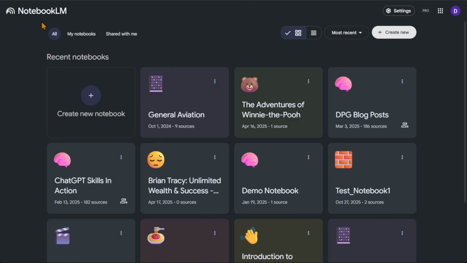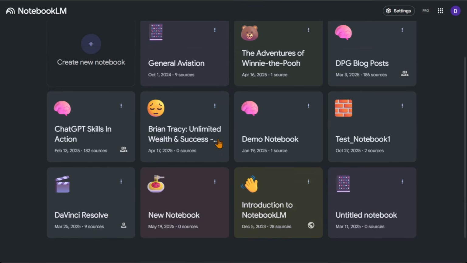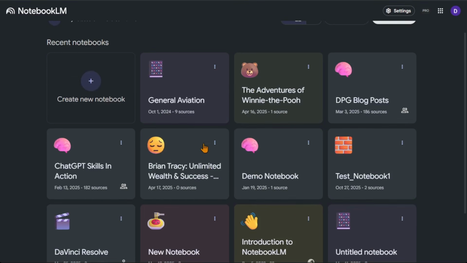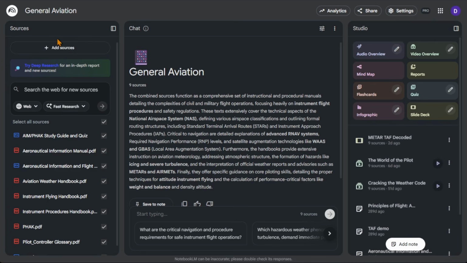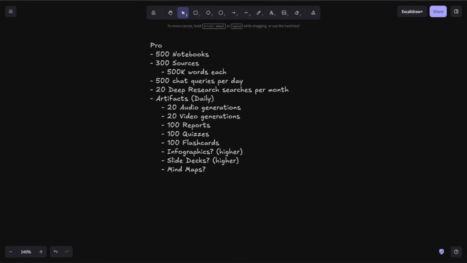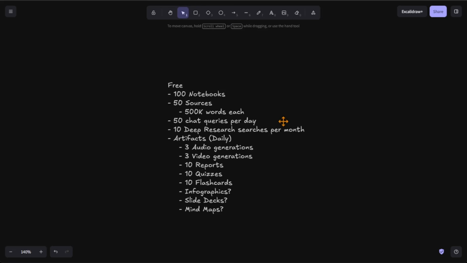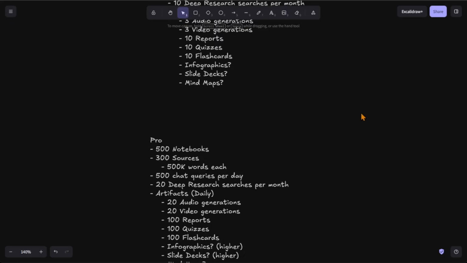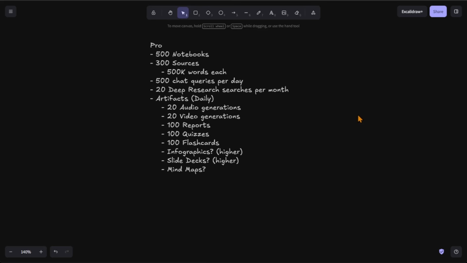So again, NotebookLM. Main page, these are your notebooks, either 100 or 500 depending on your plan, and then sources are over here, deep research is this, chat is this middle section, and then your artifacts are over here on the studio side, and that is this list over here. I won't read them again, but this is what you get with free. This is what you get with pro.